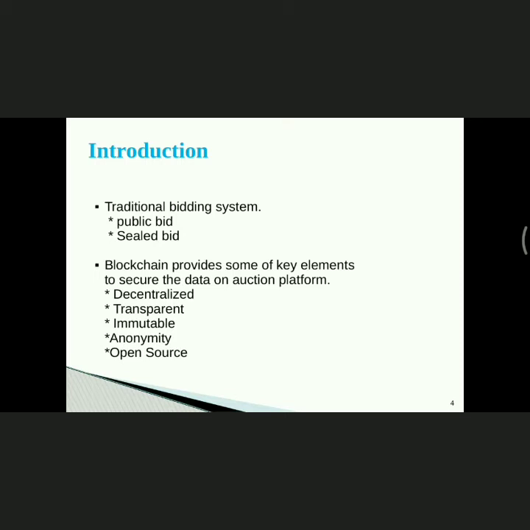Anonymity. Next, information is very secure in blockchain because the user's name cannot be displayed. Only the user's hash address will be displayed to all other users, and that is anonymity. Next one is open source. Open source means it is public and free, and everyone can use it.